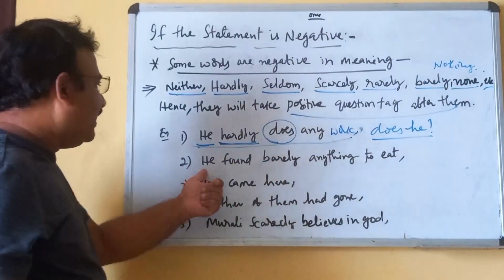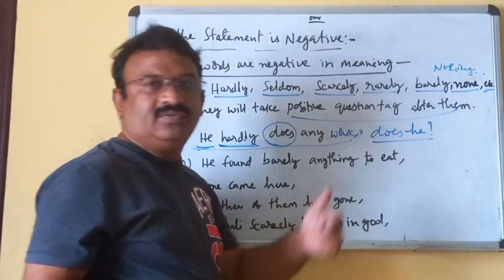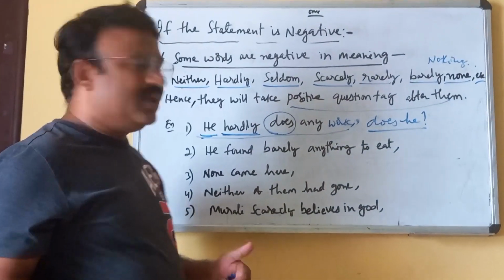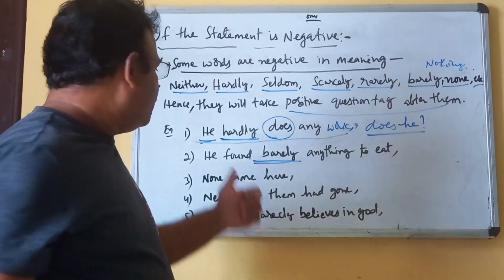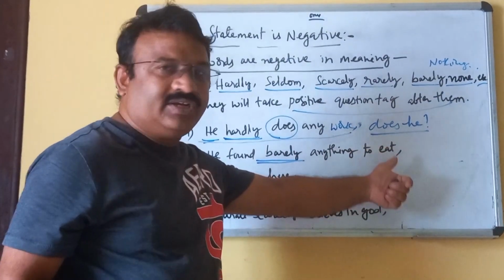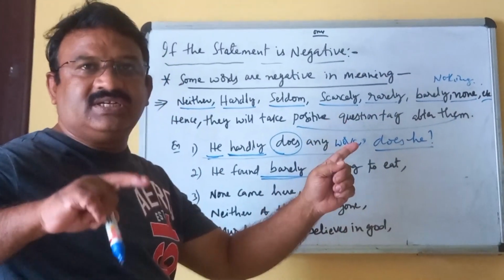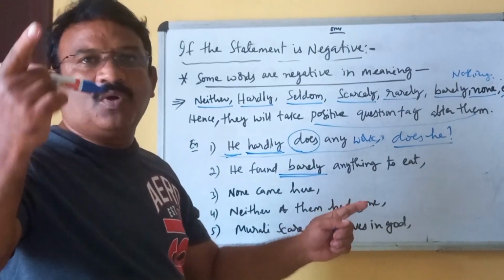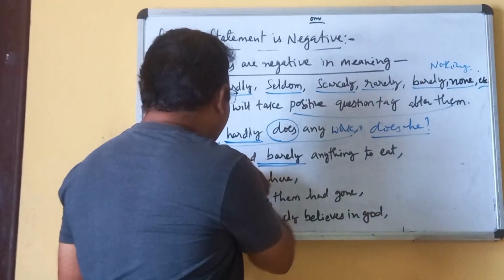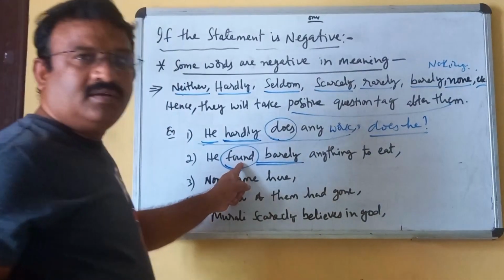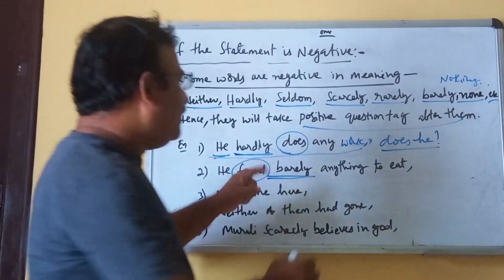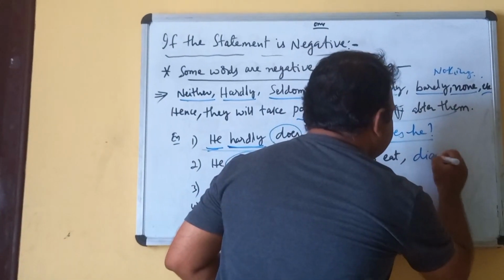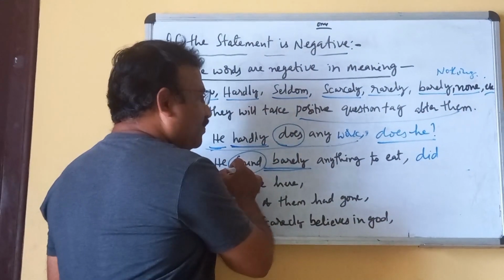And he found barely anything to eat. So barely also has a negative meaning, so the question tag would be positive. He found is past tense: find, found, found. So the helping verb is did, pronoun he.